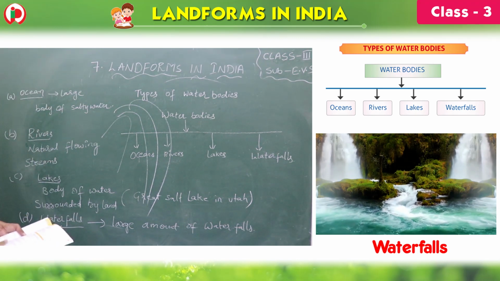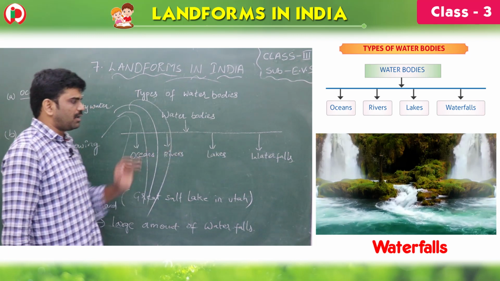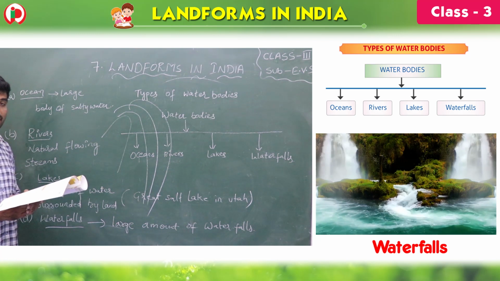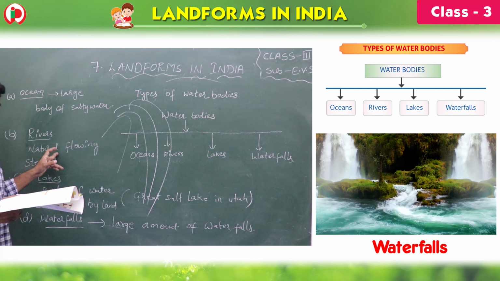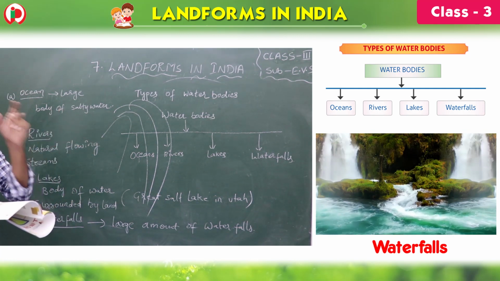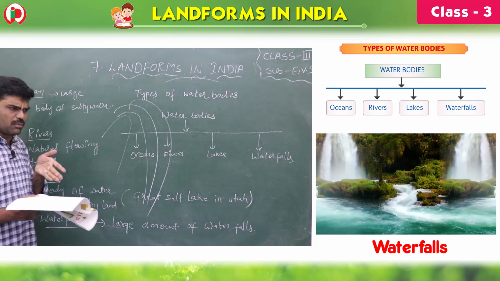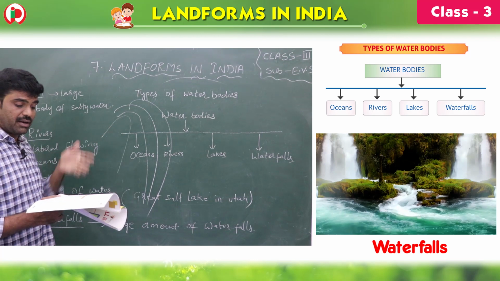Once again I repeat, water bodies are four types: ocean, rivers, lakes, waterfalls. Ocean is a large body of water which is salty, surrounded by a large land mass. Rivers are natural flowing streams, children, and they descend from the mountain. They mostly flow towards a lake, sometimes into a sea or ocean or other river.